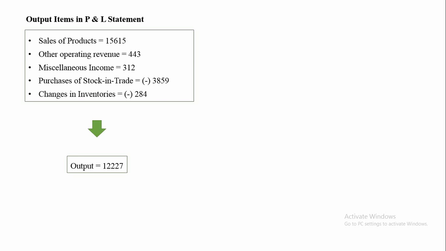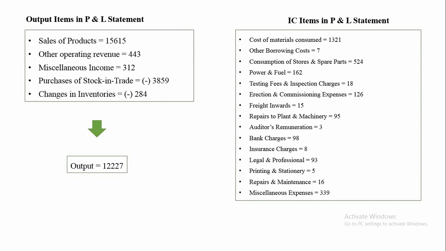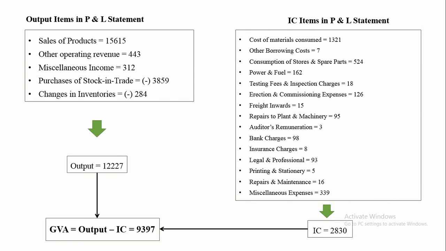12,227. Similarly, IC is compiled as the sum of all entries corresponding to IC description. These are the entries, and after deriving both output and intermediate consumption, the GVA is compiled using the production approach, that is output minus IC. In our case, the GVA of that particular enterprise is coming out to be 9,397.